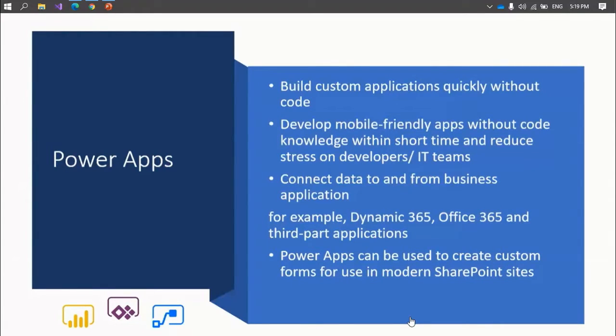Using Microsoft Power Apps, we can develop mobile-friendly apps without code knowledge within a short time and reduce stress on developers or IT teams. Applications built from Power Apps can connect data to and from business applications, for example, Dynamics 365, Office 365, and also third-party applications.